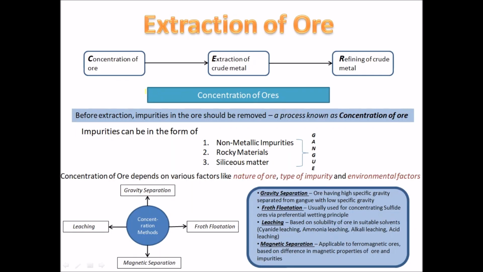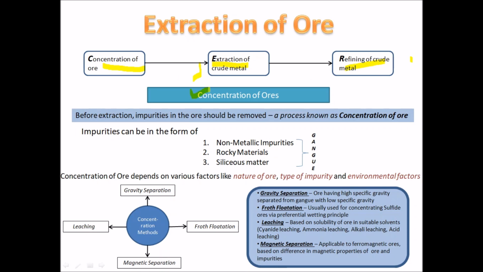Now let's go on to how the ores can be extracted. The extraction of the ores involves concentration. The ore has to be concentrated first and then extracted. So after concentration of the ore, we go on to the extraction of the crude metal. After the extraction is over, we go on to the refining of the crude metal.